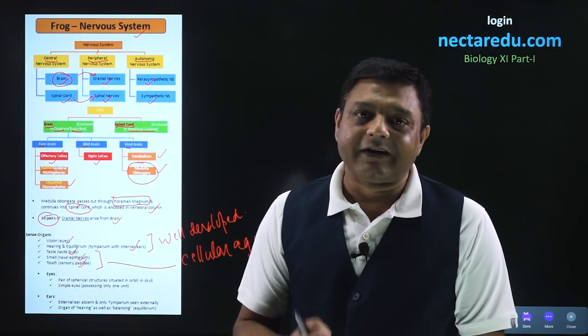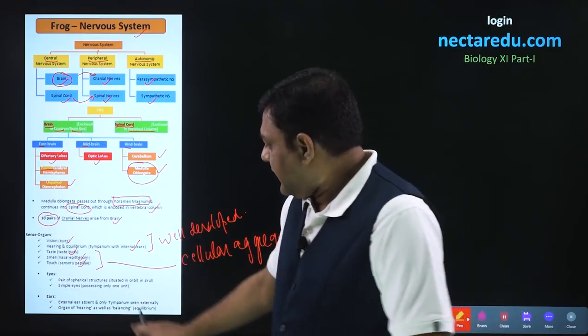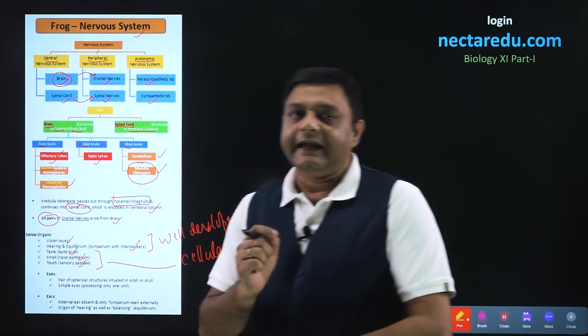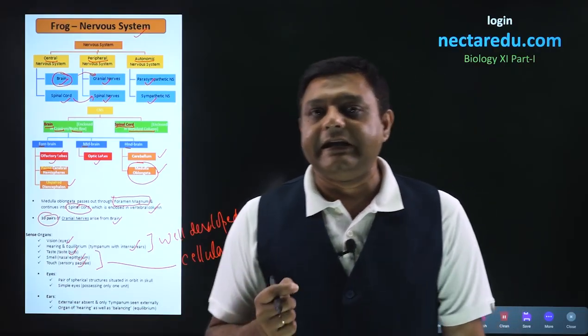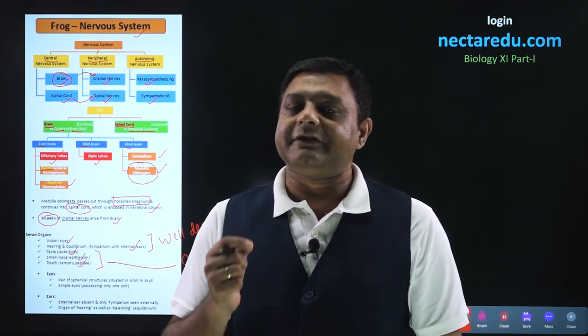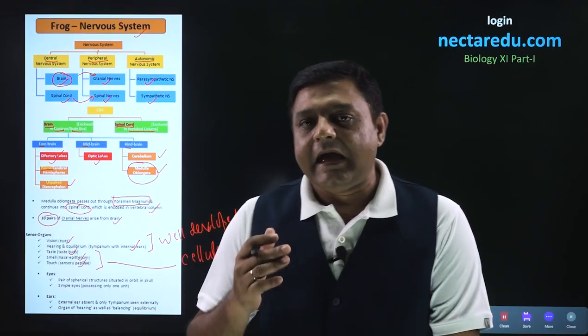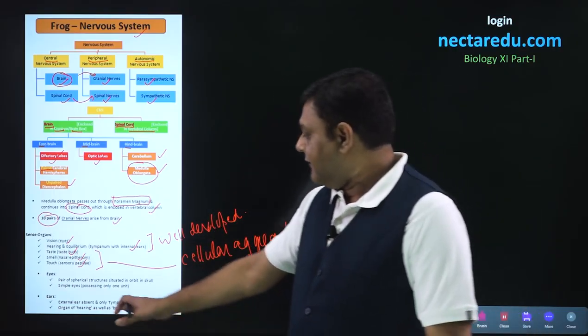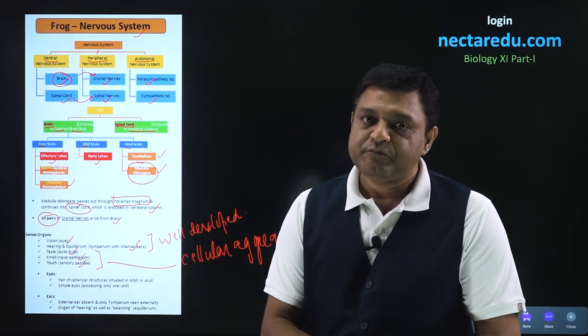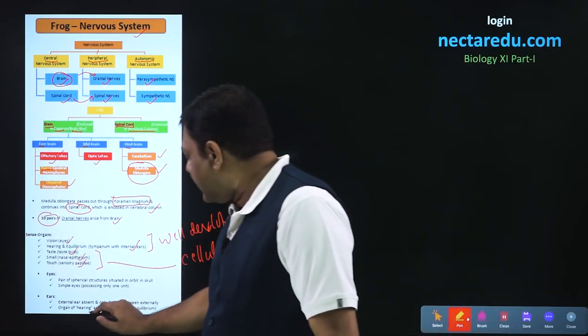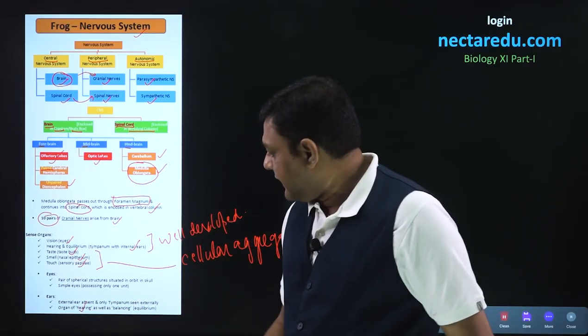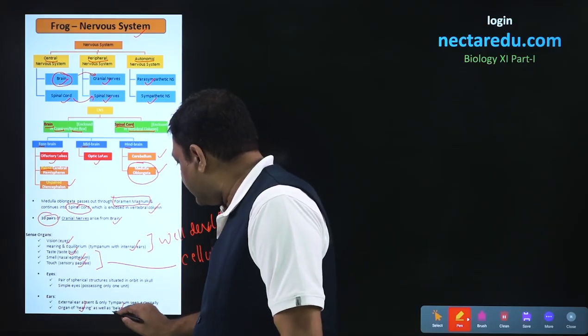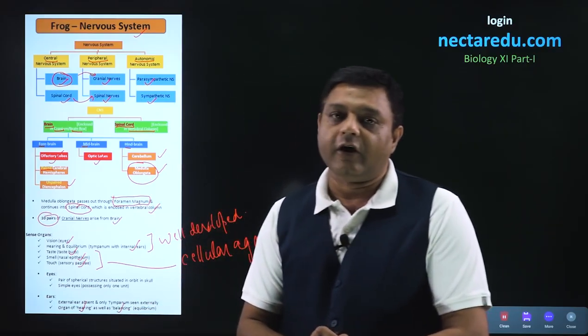In the case of frog, there are simple eyes. If we talk about the ears, the external ear is absent. So the ear is represented by the tympanum, and if we look externally, we can very well see the tympanum. The ear works as an organ of hearing as well as an organ of balancing or equilibrium.